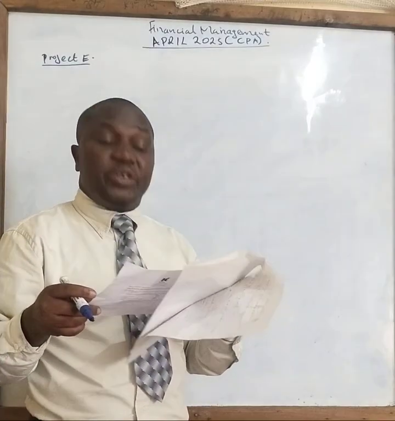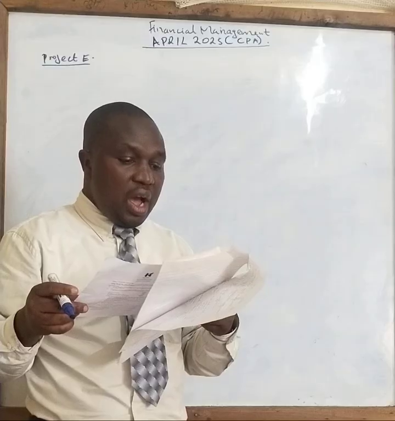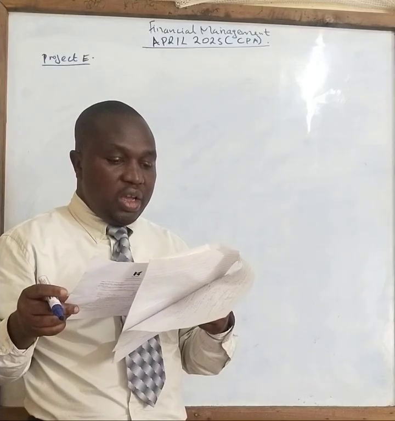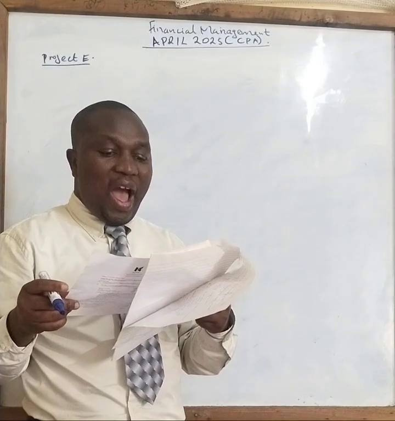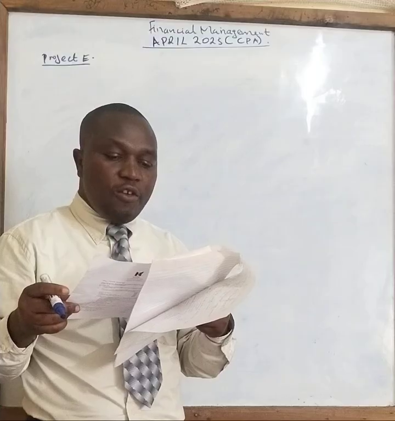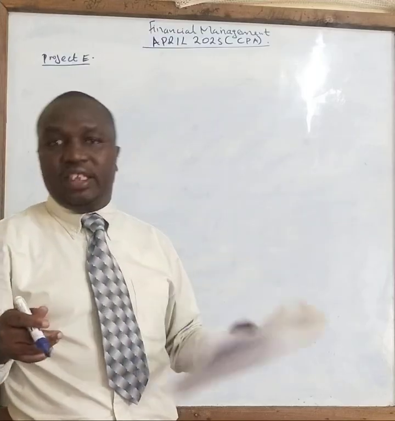This is a long-term project involving an immediate outlay of 32 million and annual returns of 4.5 million in perpetuity.